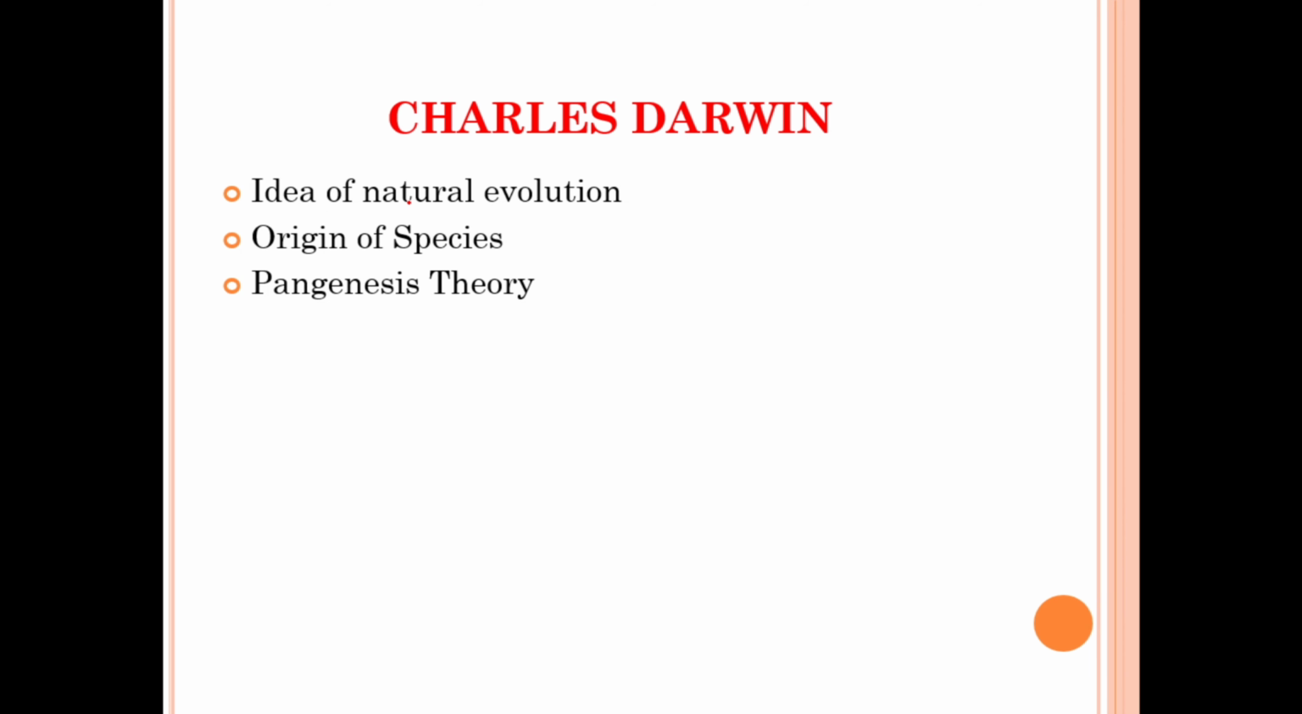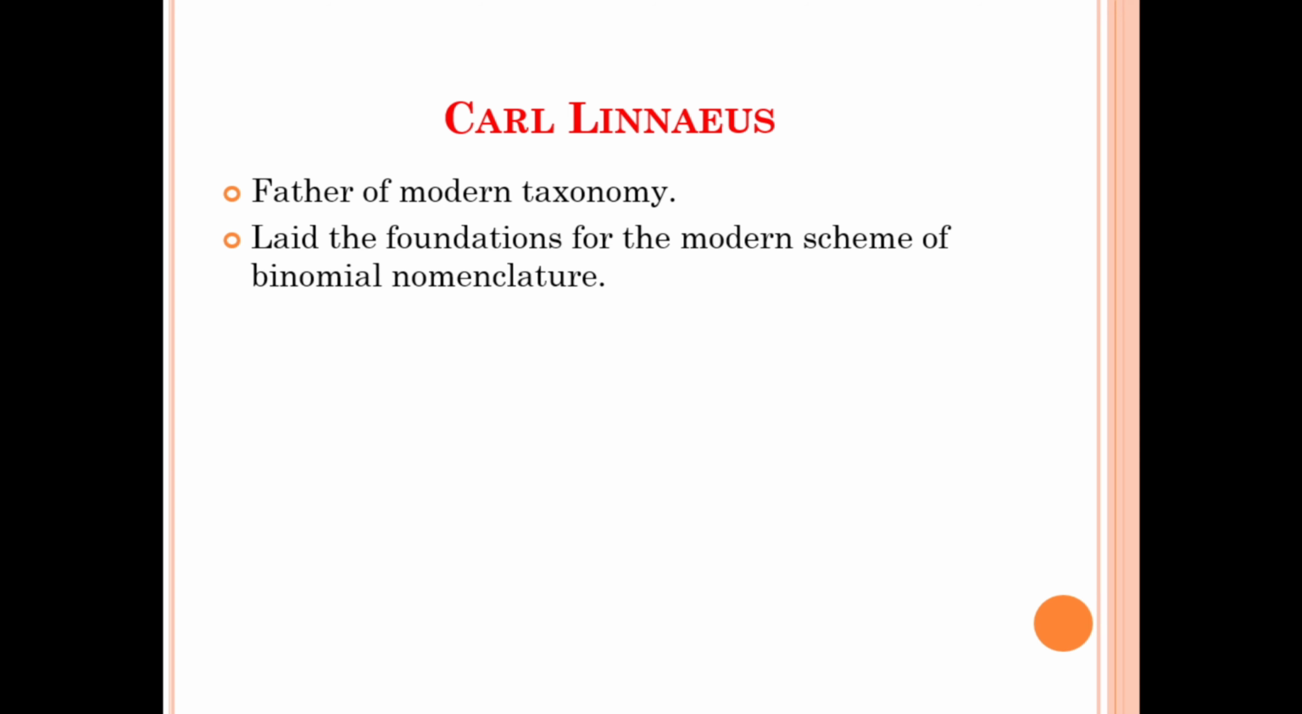Now coming to the hallmark scientists that have a very important role in the field of genetics. The first scientist is Charles Darwin. He proposed the idea of natural evolution, origin of species, and pangenesis theory. The next scientist is Carl Linnaeus. He is considered the father of modern taxonomy and laid the foundation for the modern scheme of binomial nomenclature.